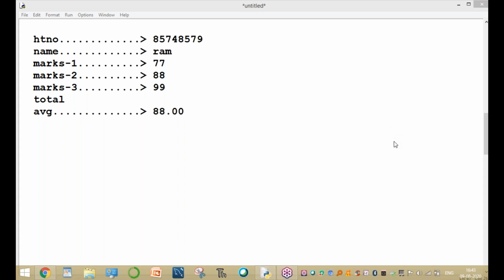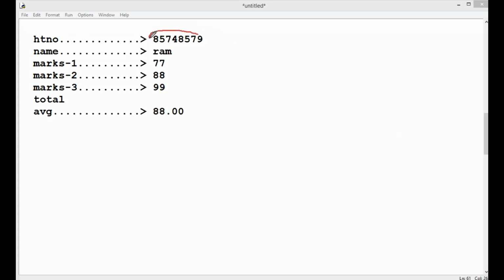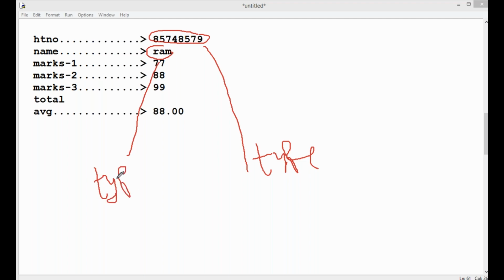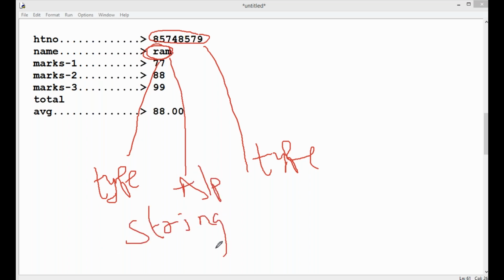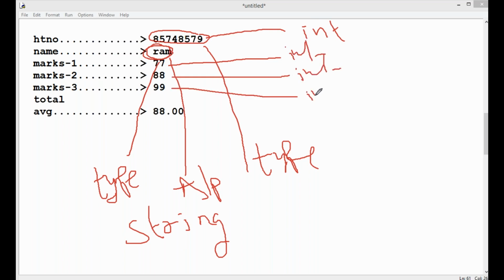Okay, sir, what is data type, sir? What is the type of this data? The name contains only characters. Ram is only alphabets, so this type is called a string type. Numbers only, digits only, is called an integer. 77 is an integer, 88 is an integer, and 99 is also an integer.